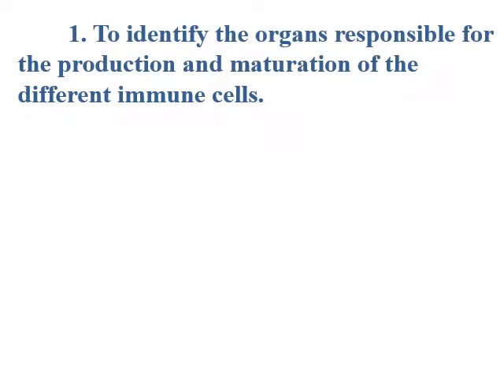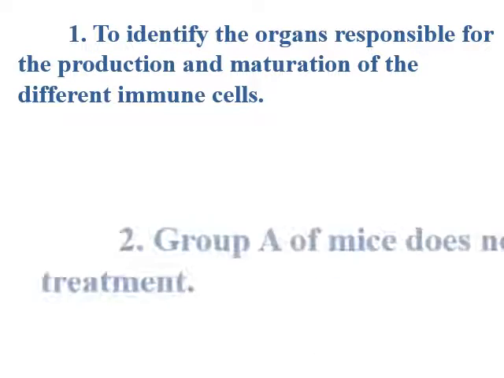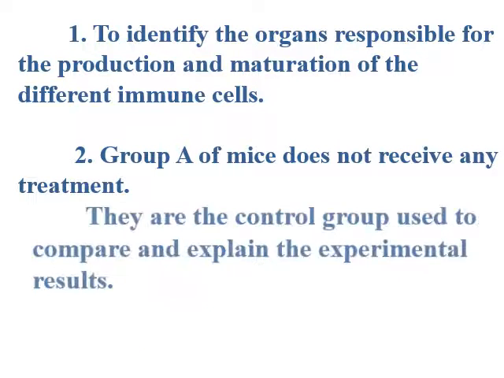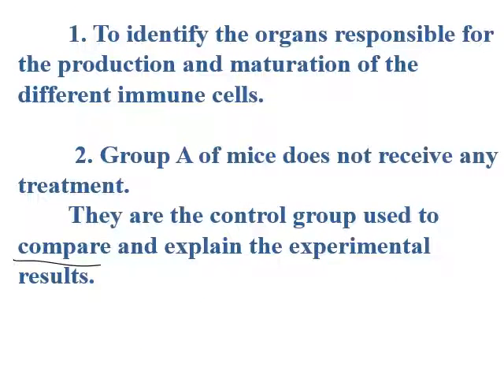First, what is the role, or what's the aim, is to identify the organs responsible for the production and maturation of different immune cells. For example, if I ask you what's the aim, you have to pick out the aim from the text or from the figure. If I say you have to identify, for example, specify, classify, all these terms at the rhyme of Wi-Fi, you have to justify. For 2, what is group A? Group A of mice doesn't receive any treatment, so you have to say they are the control group used to compare and explain the different experimental results.